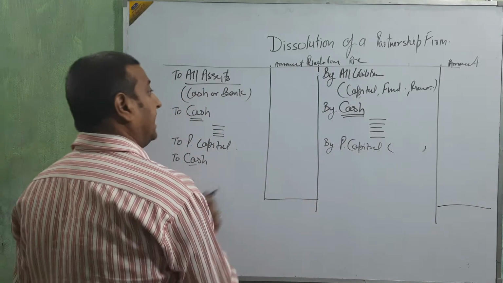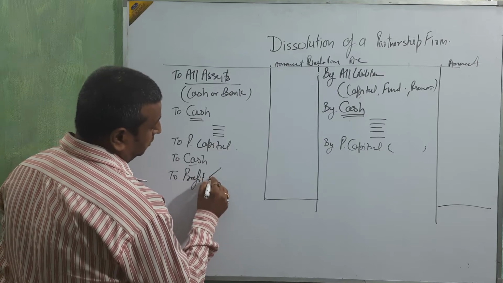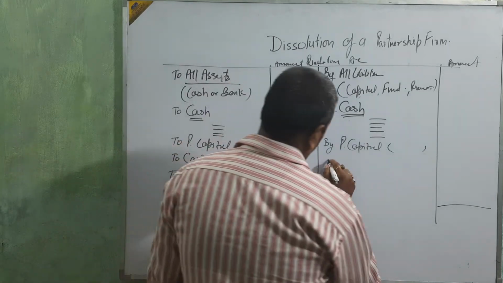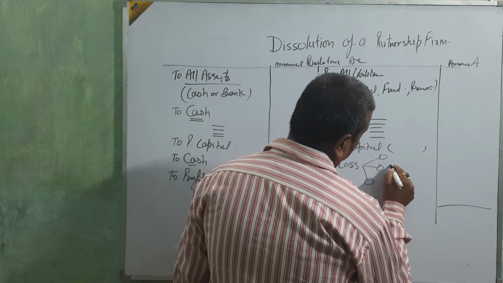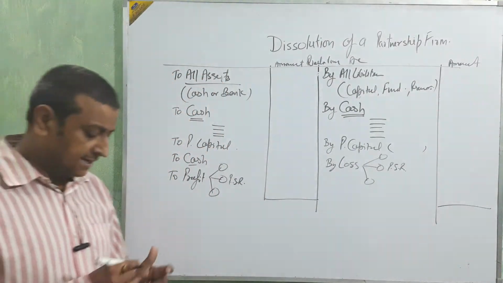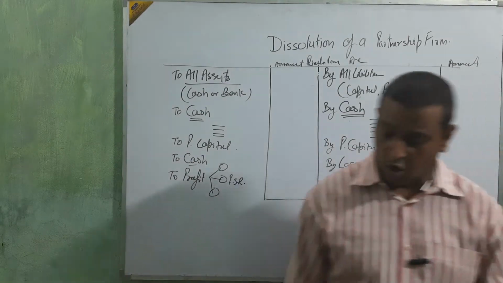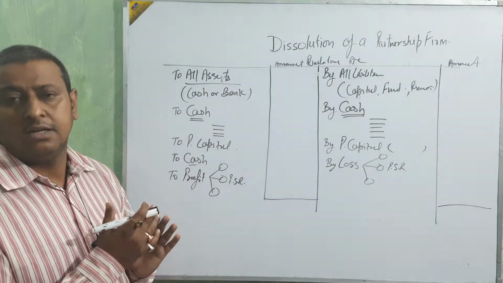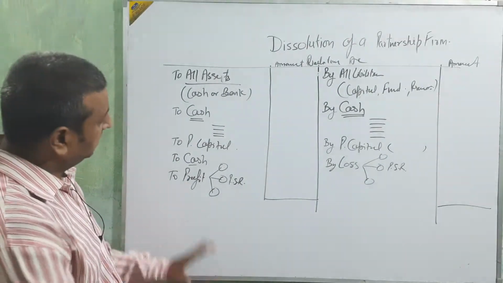After that we are going to total. If the debit side balance shows profit, distribute it among the partners in the profit sharing ratio. If this side shows loss, distribute it among the partners in the profit sharing ratio. Clear, beta? How to present the data, is it clear or not? Just tell me. The main thing is how we are going to present all this data.